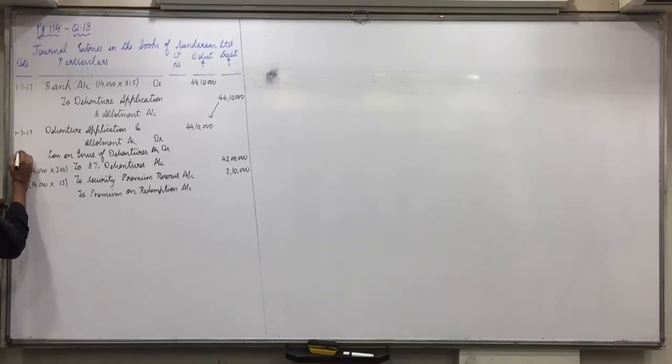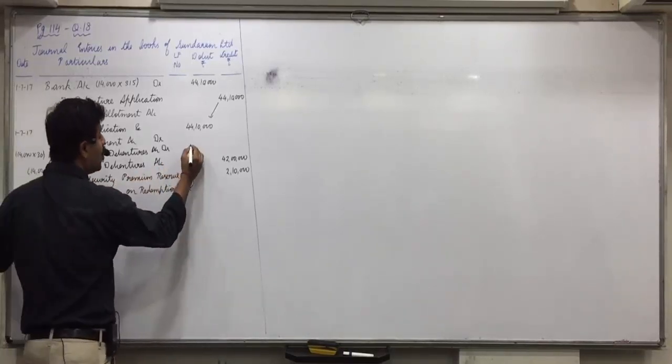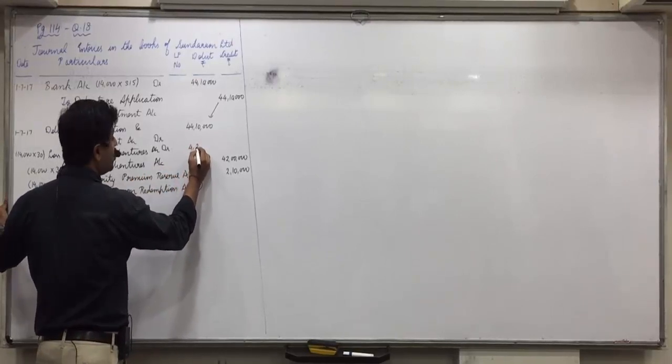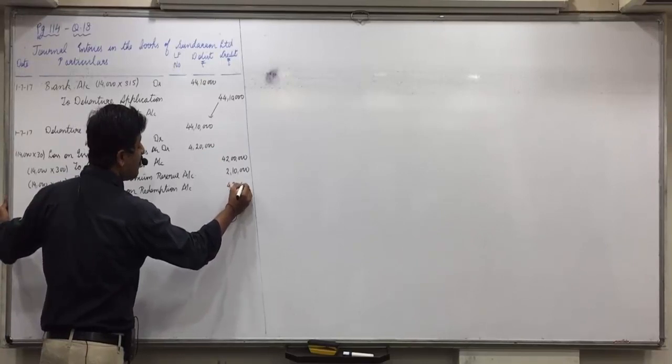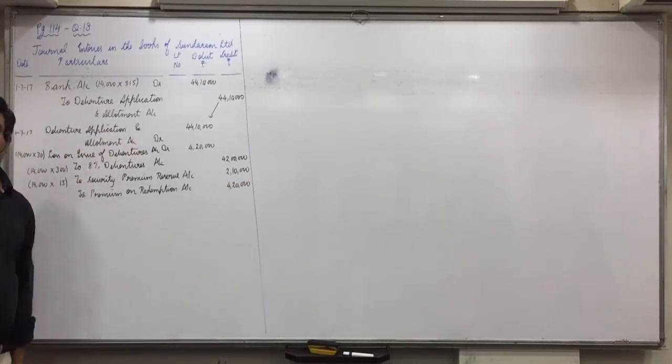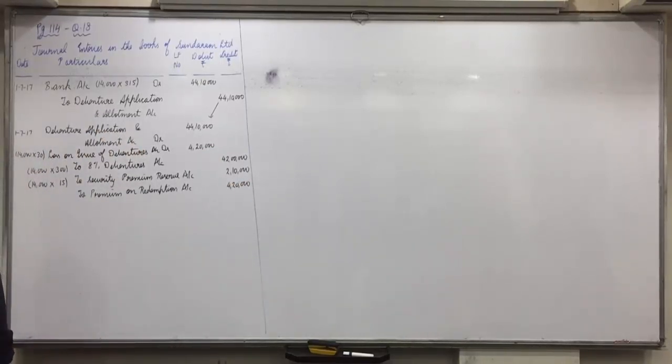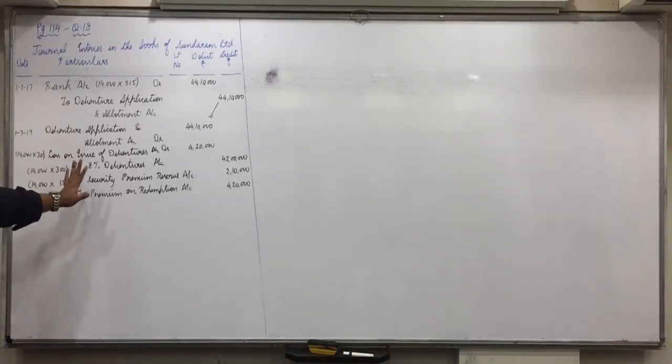So 14,000 into 30, 4,20,000. Both these amounts, loss on issue of debentures as well as premium on redemption, will be 4,20,000. So directly don't pass combined entry, otherwise you get confused with amounts. First pass the entry of issue at premium, then combine the effect of redemption at premium. So confusion with amount will also not arise and you automatically get the combined entry.